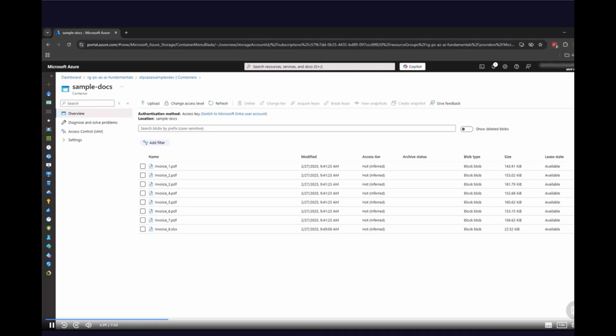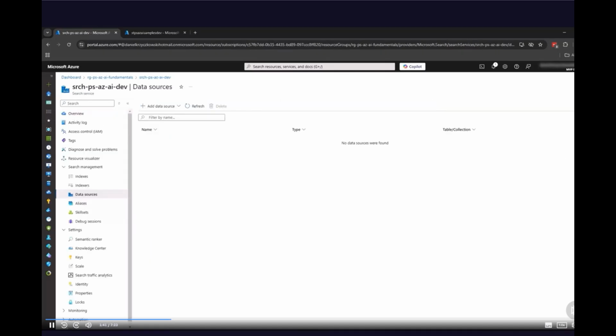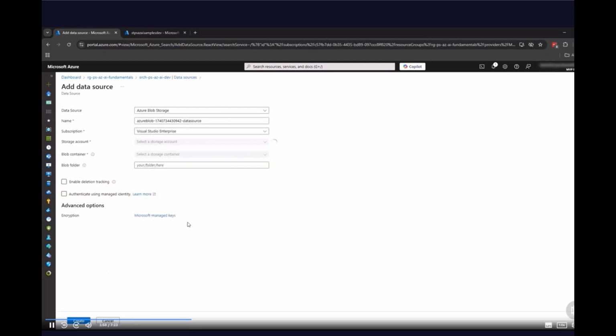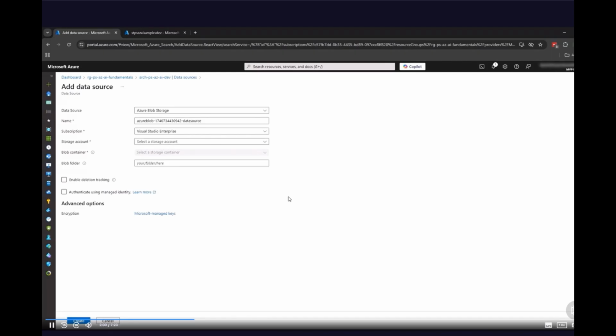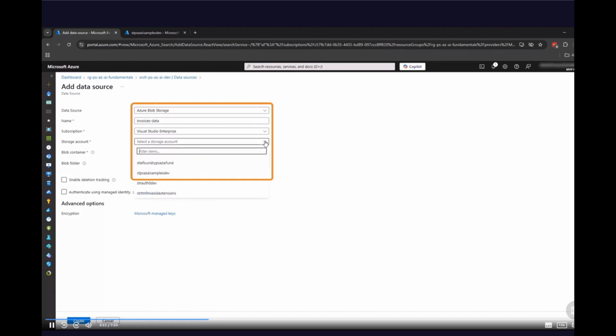The process of connecting a new data source in Azure AI Search Service is pretty simple. From the left side, we have to select Data Sources, and then from the top, we have to select Add Data Source. So let's do it now. I'm clicking Add Data Source, and this is the place where we can specify this new data source for Azure AI Search Service. For the name, I will use Invoices Data, and from the Storage Account dropdown,